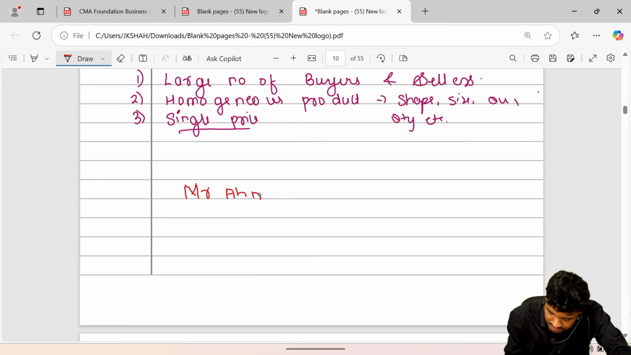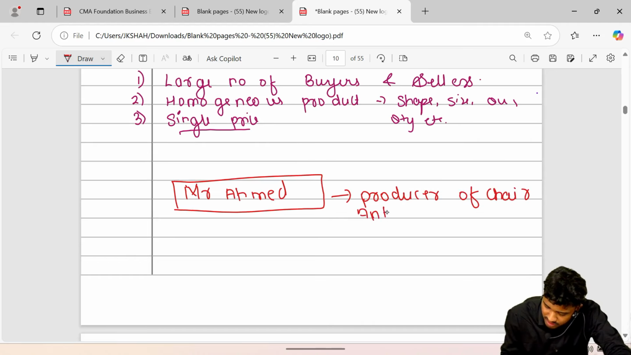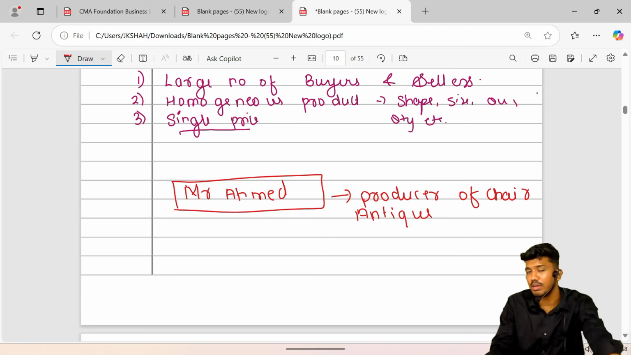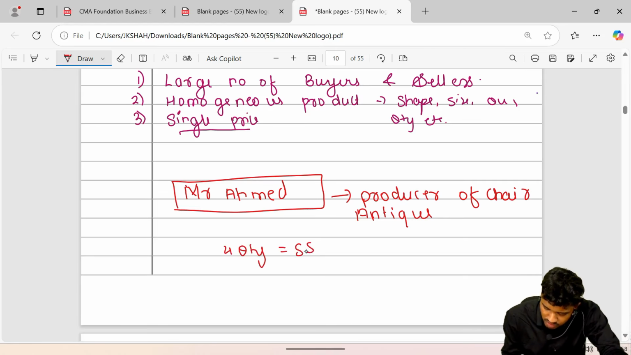Ahmed. Let's say, for example, Mr. Ahmed is a producer of chairs. He produced certain antique pieces of chairs. That is, the production made by him was 4 quantity. Hence, we will call it a supply of 4 quantity.